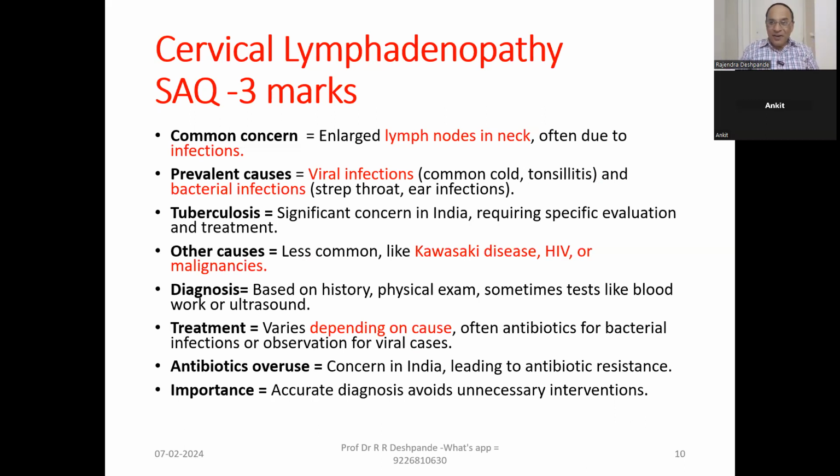But my dear friends, you must not forget the most important cause. The most important cause for cervical lymphadenopathy is tuberculosis. Cervical lymphadenopathy, TB. Don't forget this word. So tuberculosis is at a very high rate in India, requiring specific evaluation and specific ATT, please write down, anti-tubercular treatment. Very specific.